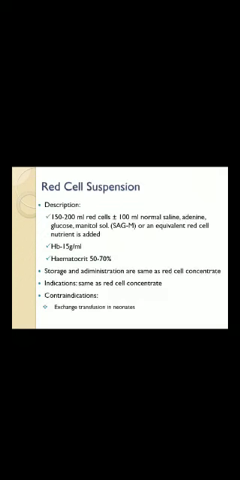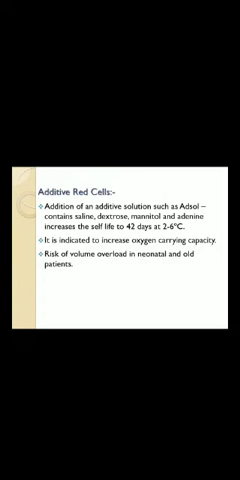So what is a red cell suspension? The description is 150 to 200 ml of red cells plus 100 ml normal saline and an adenine glucose mannitol solution or an equivalent red cell nutrient is added. So hemoglobin will be 15 gram per ml and hematocrit 50 to 70%. Storage and administration are same as red cell concentrate. Indications same as red cell concentrate. Contraindications are exchange transfusion in neonates.